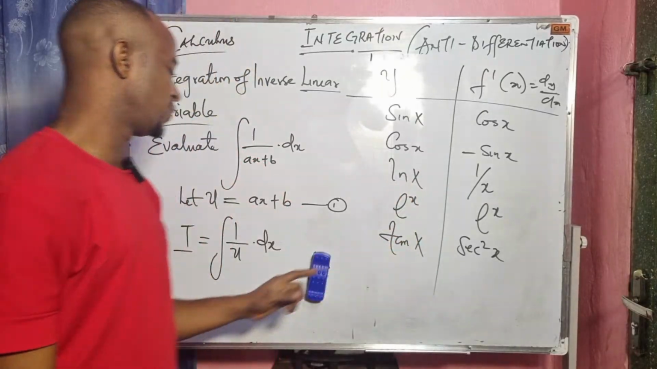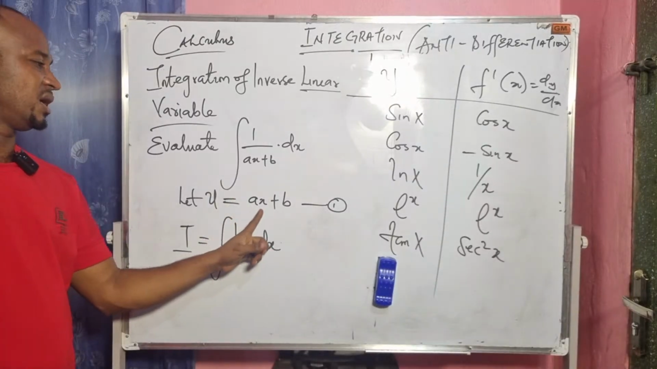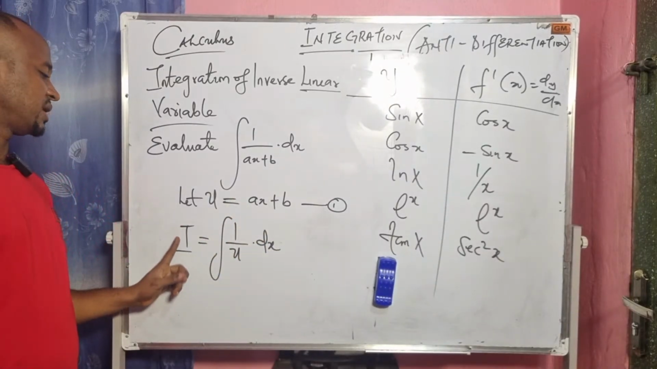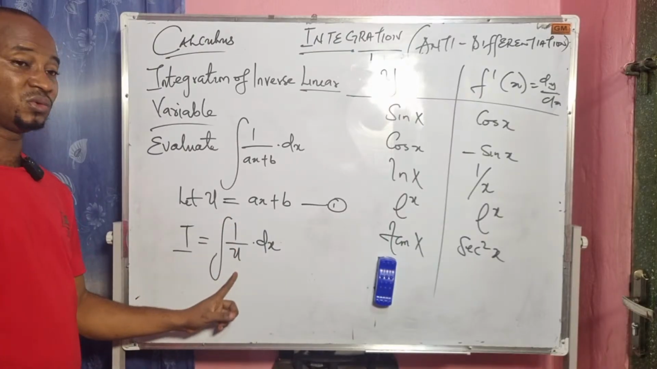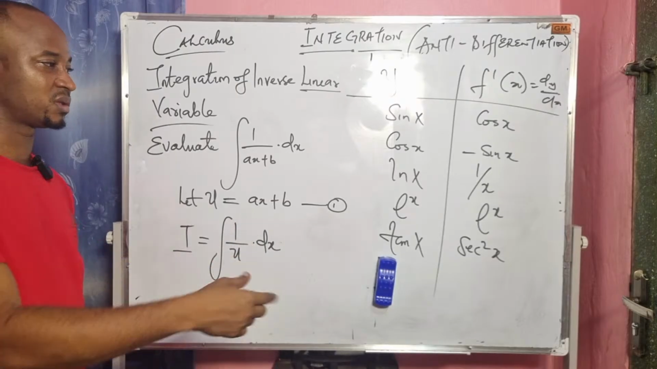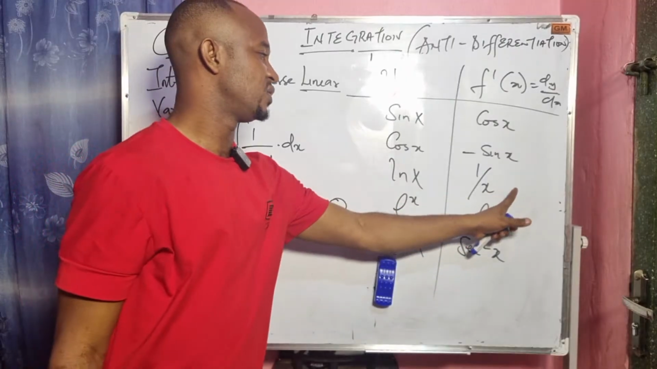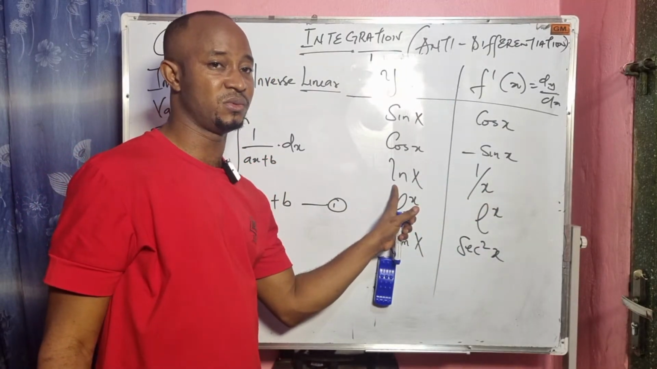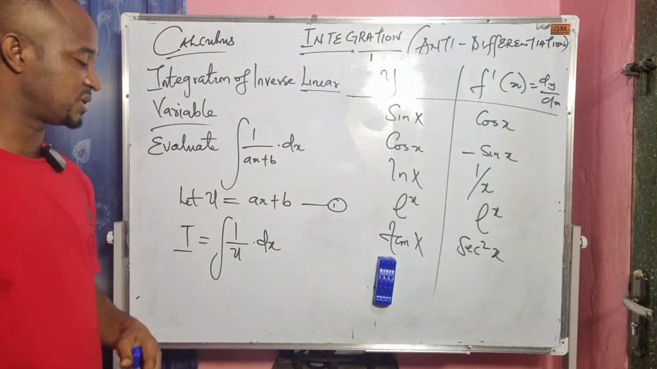Ln x. So from here, if u is equal to ax plus b, this becomes the integral, I equals the integral of 1 over u dx. Meaning that by the time we integrate this, the result becomes ln x. So if I have 1 over u, I will have ln u. Okay, so integration is a reverse process. That's what I'm trying to say.